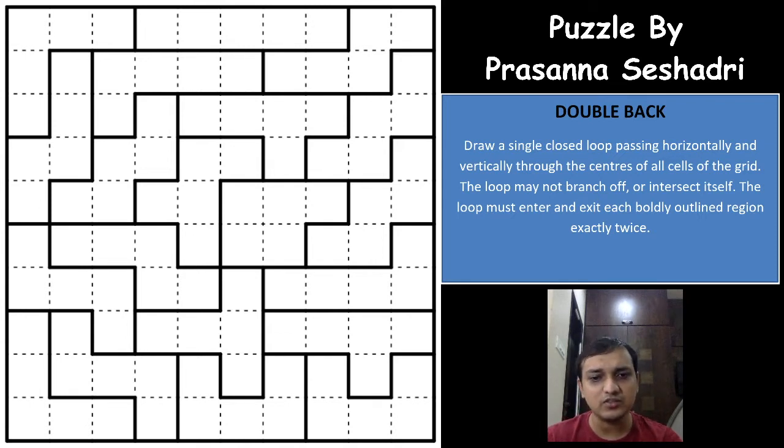It has a great set of puzzles, and all the puzzles have a really good logical solve path and excellent themes. If you see this puzzle, it has the theme that all the regions are pentominos, 5 cell regions, and you don't usually see such a theme in a double back puzzle. In a double back puzzle you will usually see 2 or 3 cell regions, or even sometimes 7, 8 or 12, 15 cell regions, right? But here, all the regions are 5 cell regions. Excellent theme, I would say.